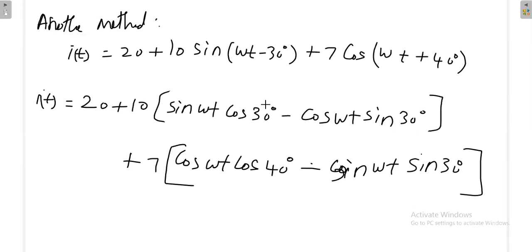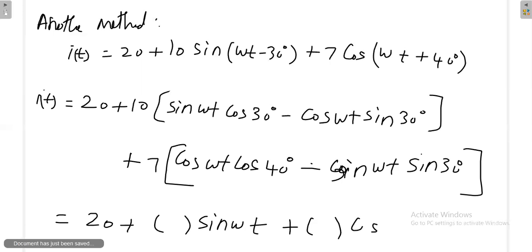Now we can find out cos 30 degree. A number will come for sin 30 degree, a number will come for cos 40 degree. Now finally you will be having 20 with some variable along with this. If it is sin omega t, here also sin omega t, you will get some number. Finally this is sin omega t. Similarly again here cos omega t, some number will come. Finally with some number and cos omega t. Now sin omega t is there, cos omega t is there.